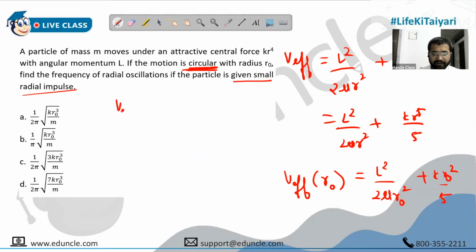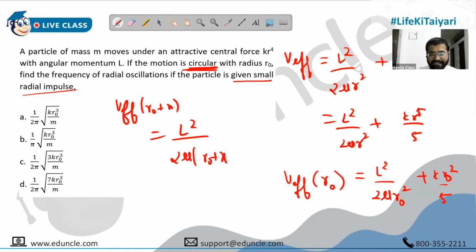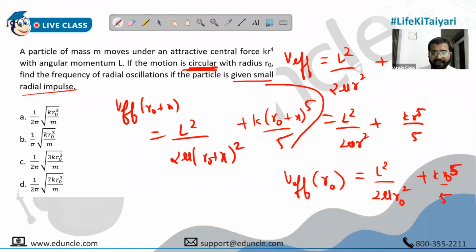So what do we have? V effective at R naught plus X becomes equal to L square upon 2 mu into R naught plus X the whole square, understood? Plus K into R naught plus X the whole raised to 5, by 5. This is the value of potential energy after you have given it a small displacement. Any questions, anyone? All good? Yes, sir.